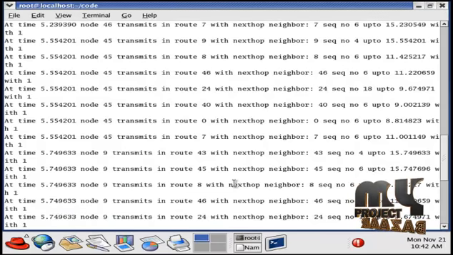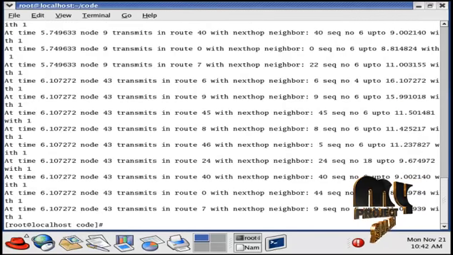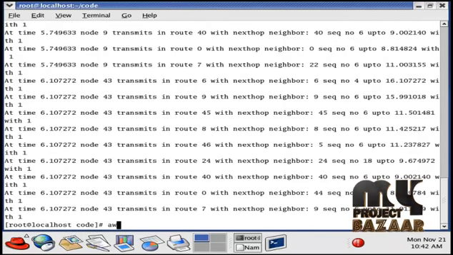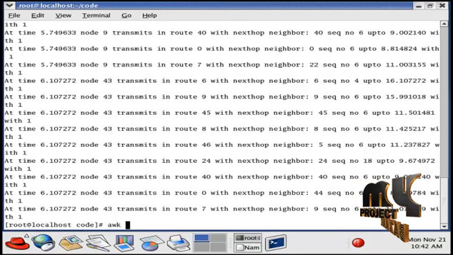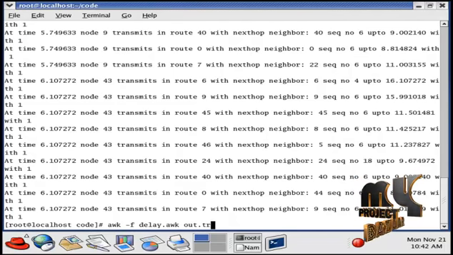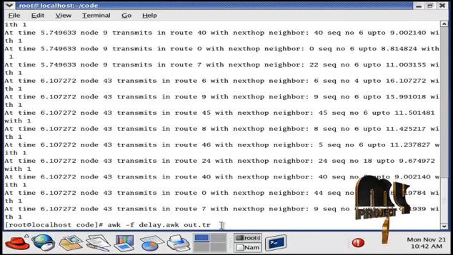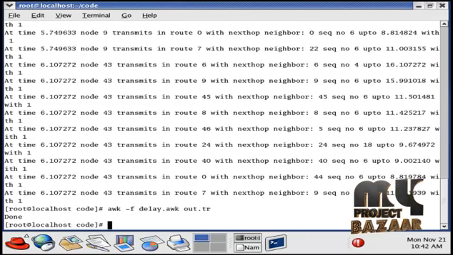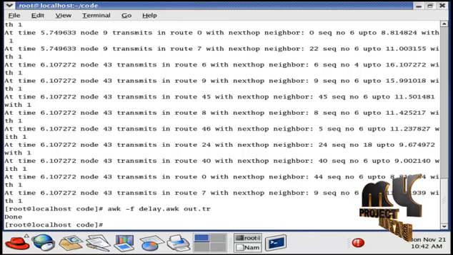To see the performance results, go back to the terminal window and type awk -f delay.awk out.tr. So with the help of the AWK script and the trace file generated, we calculate the performance of the delay.